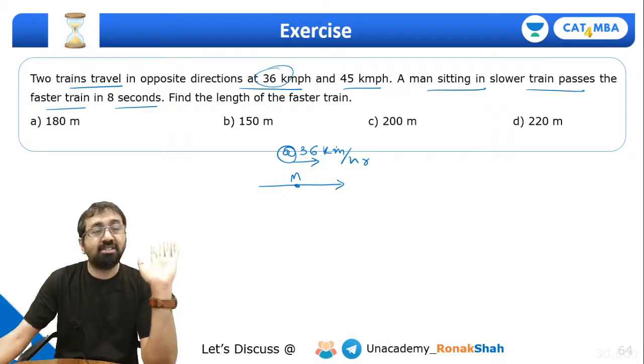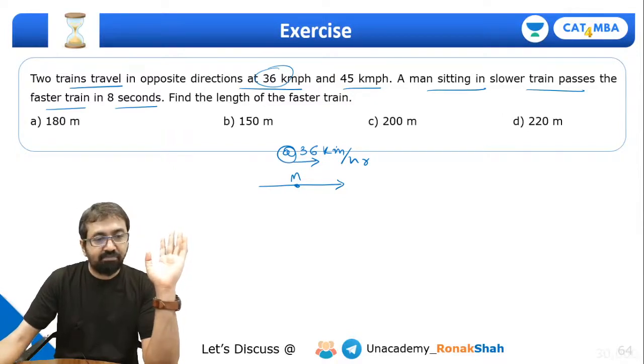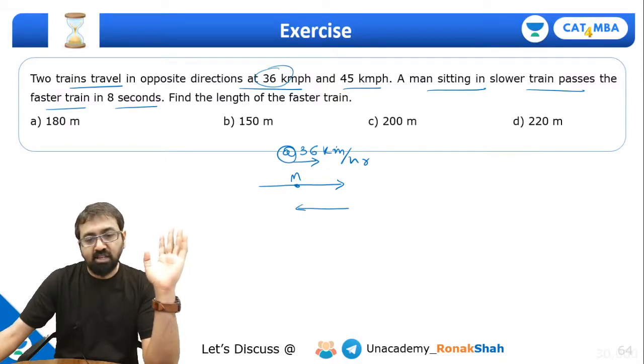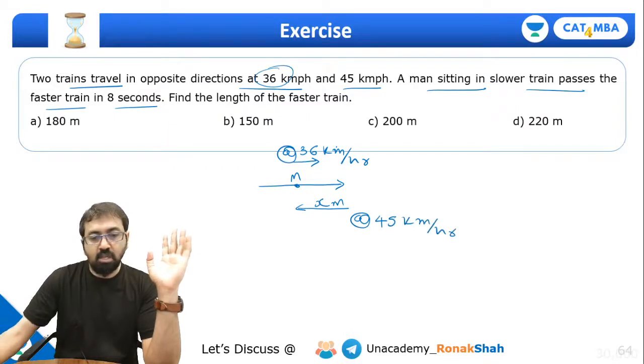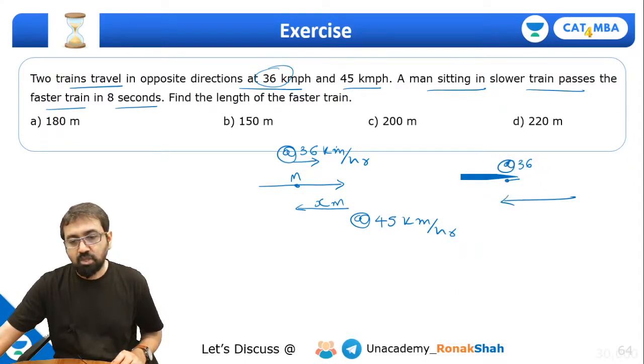So the man is going in this direction at 36 km per hour, and this man crosses the faster train in 8 seconds. A man sitting in the slower train passes the faster train in 8 seconds. So this is that faster train. Let's assume the length of the train as x meter, and it is going at 45 km per hour. Now look at the situation. The man is going in this direction at 36 km per hour. The train is coming in this direction. Man doesn't have any length, by the way. And the faster train is coming at a speed of 45 km per hour.